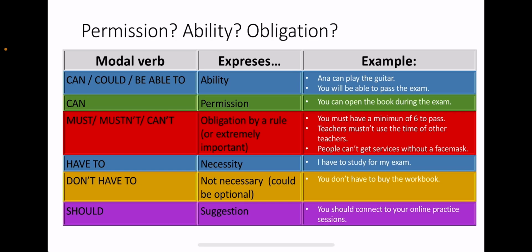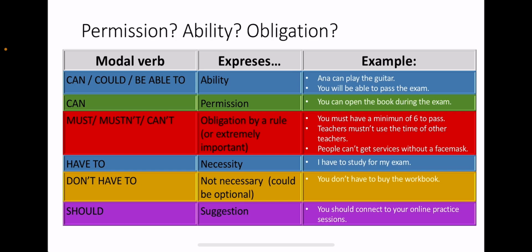And people can't get services without a face mask. Because of COVID, if you go to a cafeteria or a restaurant, you need to wear the face mask. It's important. It's not a rule, but the service is not going to give you any treatment. It's not going to let you in if you are not wearing the face mask.